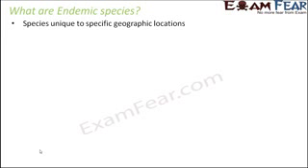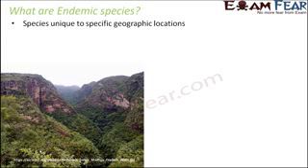So these are species which are unique to specific geographic locations. So that means you find the species only in certain specific locations. Like they are not very common to multiple areas. So only certain locations. So let us look at some examples of endemic species.